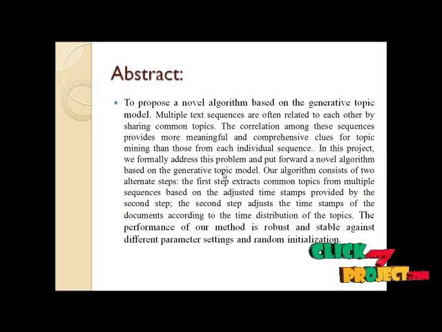So the common topics extraction is based on pre-processing, the stopword and stemming process. In the stopword removing process, we have to remove words such as a, the and all other such words. And the stemming process removes the suffixes of words, like ing, able. So those words are removed by the stemming process. After that we have to evaluate the common topics from multiple sequences.